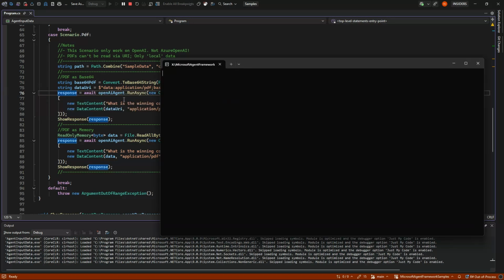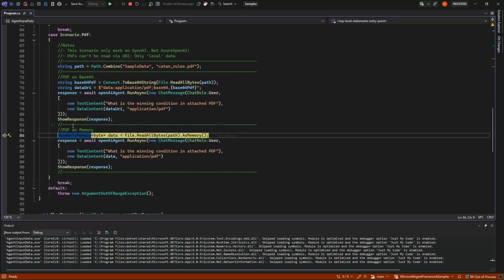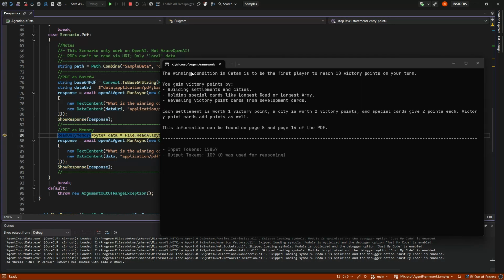And this takes quite a while and takes like 15,000 tokens because it's a long rule book with images and stuff. Had it been a simpler PDF with just text, it would probably go faster. So I get a response back, and it will tell that we need to reach 10 victory points, and it will even point out that it is specified on page 5 and page 14, and tell a little about the rules. So that is fairly cool, but we can see it has a token cost, of course.